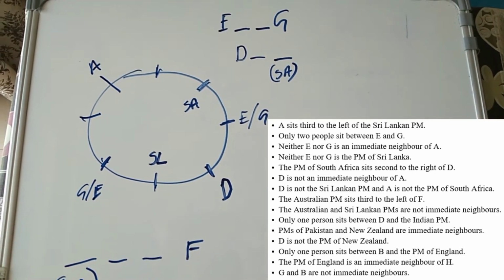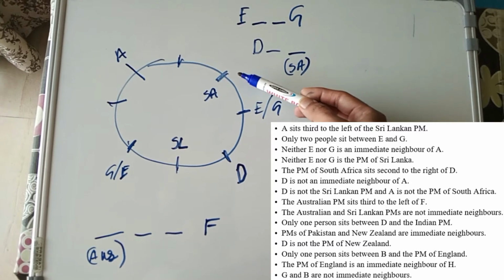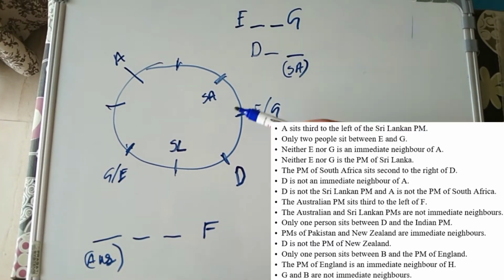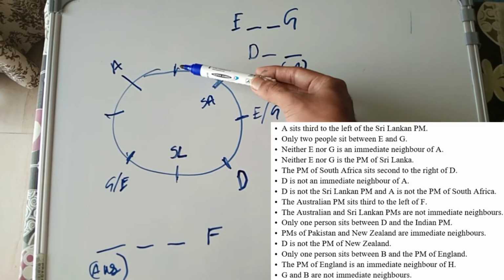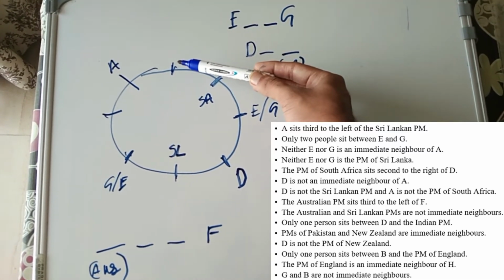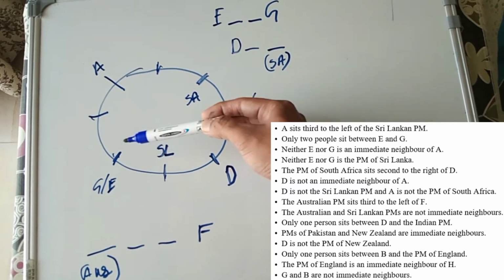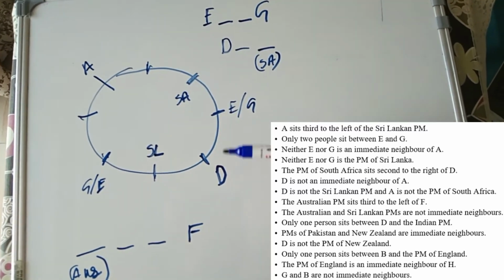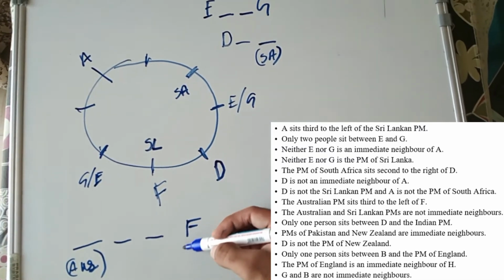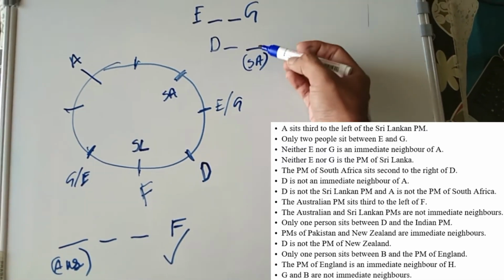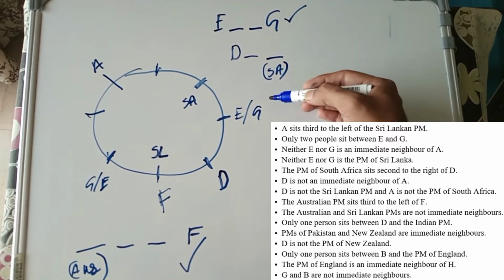So if we see F's position, F can't come here, because if F comes here, then the Australian PM must come here, which is not possible. F can't come here as well, because if F comes here, the Australian Prime Minister will come here, which will be the neighbor of Sri Lankan PM, which is not possible. So the only possibility for F is this. So F is here. So I have looked at this possibility. I have taken care of this condition and this.